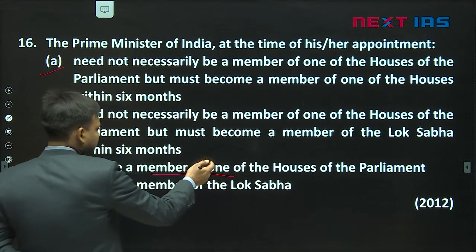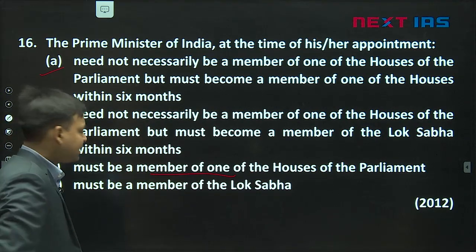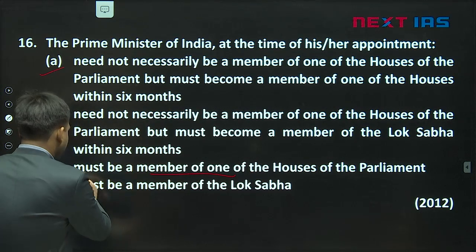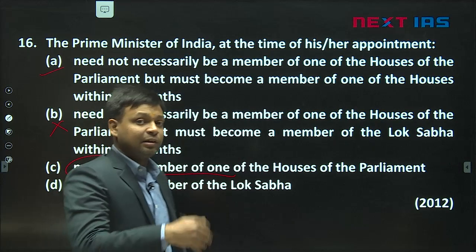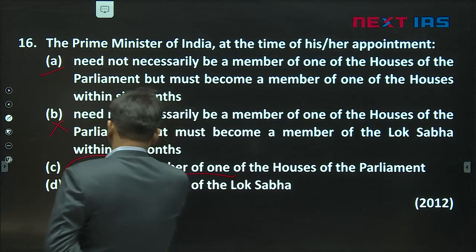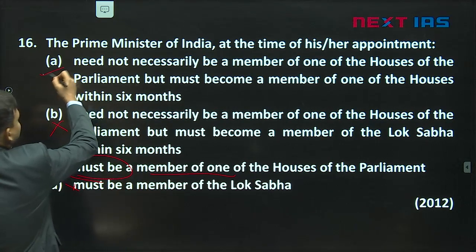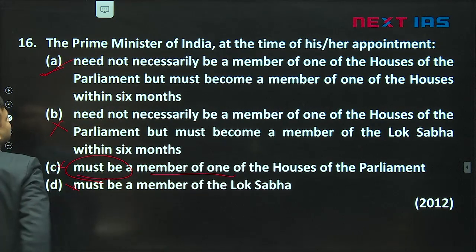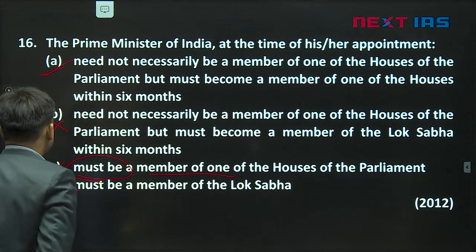So this statement is not totally correct because it does not talk about the time and it says must be a member. So if he is not a member, he cannot be appointed. This is not correct. Okay. Must be a member of the Lok Sabha. This is also not correct. So the correct statement is need not necessarily be a member of one of the houses but must become a member of the houses within 6 months.